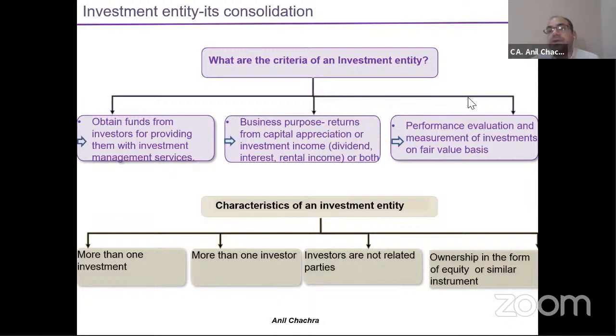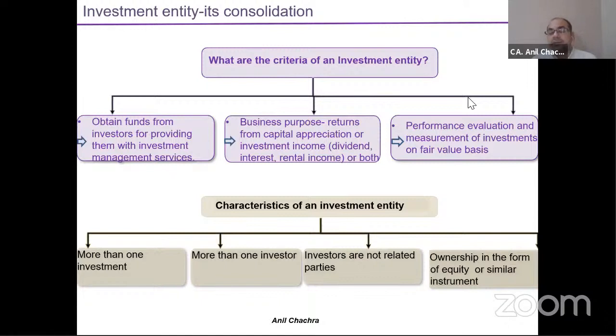Means I am obtaining funds from investors for providing investment management services. This is the first thing. Second thing, the purpose would be to earn capital appreciation or investment income, or it could be a combination of both as well. But the purpose should be there: capital appreciation or rent, dividend, rental income. The third thing is that I will perform my evaluation on the fair value basis, right? So I will apply Ind AS 109, fair valuation through profit and loss. I will classify those investments into this fair valuation through profit and loss. So this is called the investment entity.